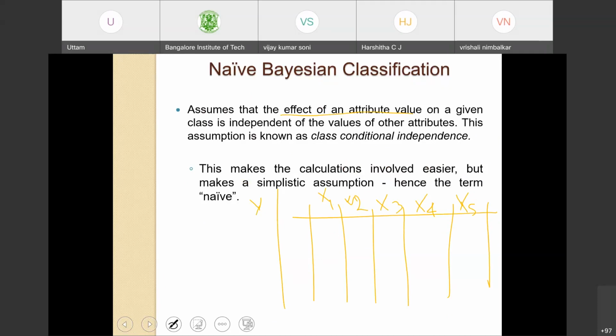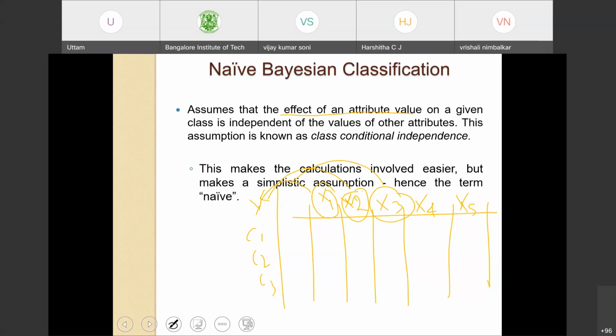Naive Bayesian classification assumes that the effect of an attribute value on a given class is independent of the values of other attributes. That means the effect of x1 on y is independent of the effect of x2 on y, which is independent of the effect of x3 on y. Here y is my class label, C1, C2, C3.